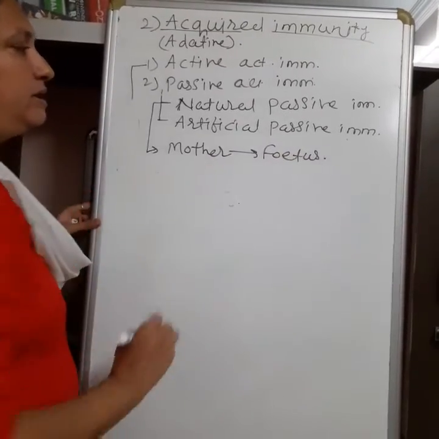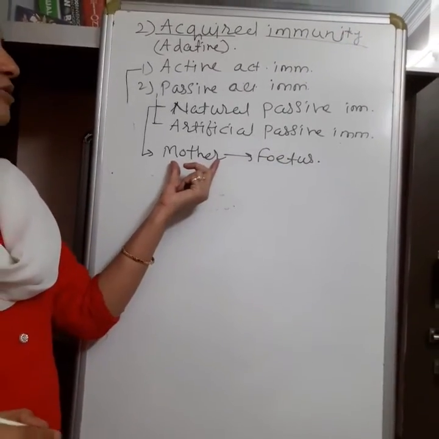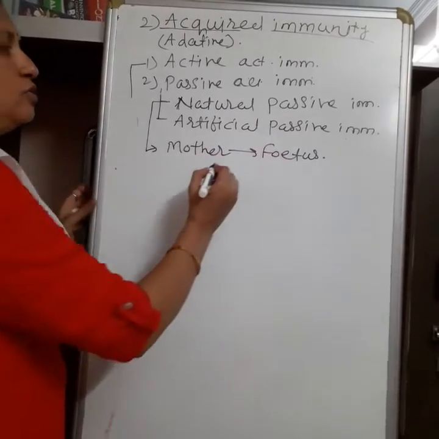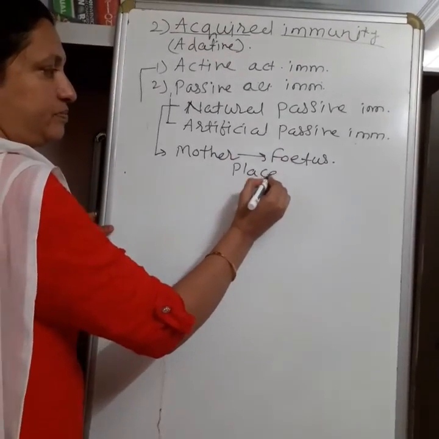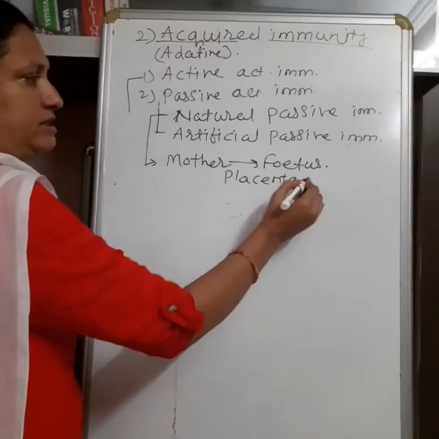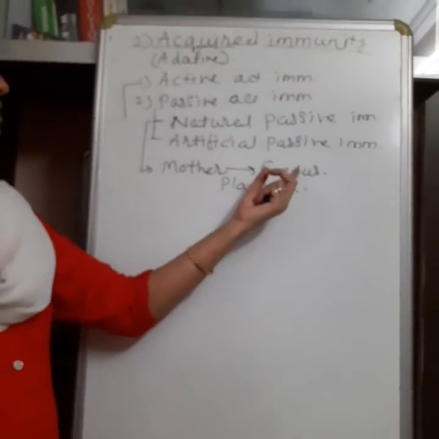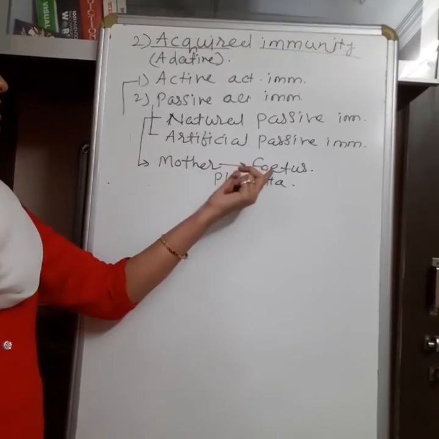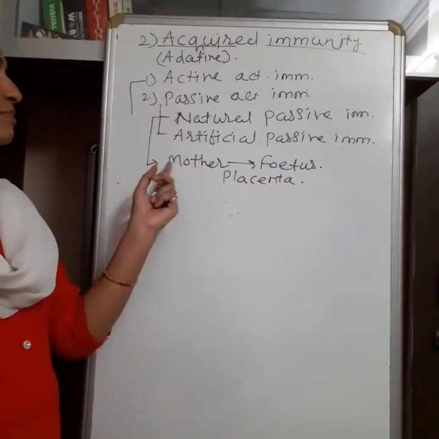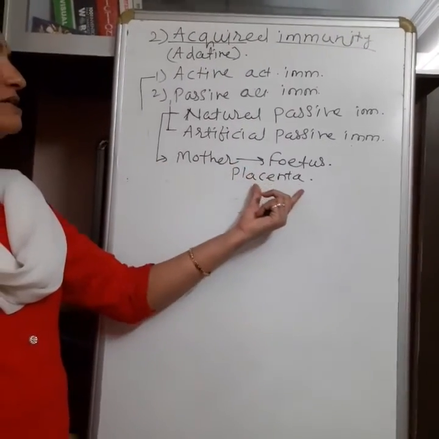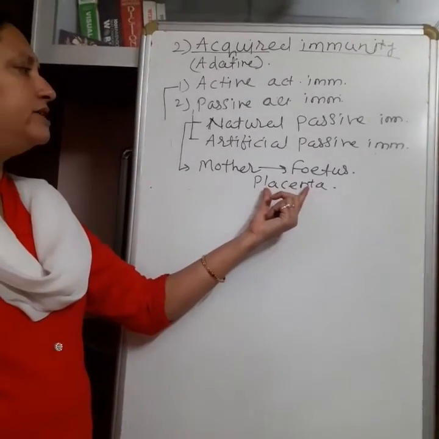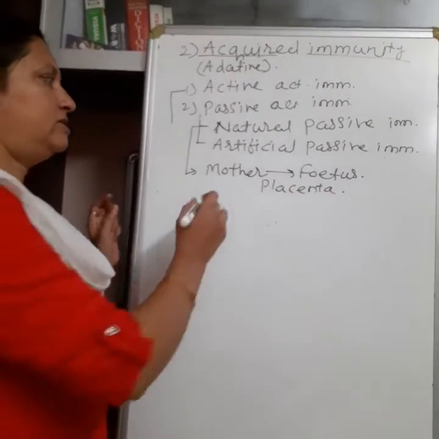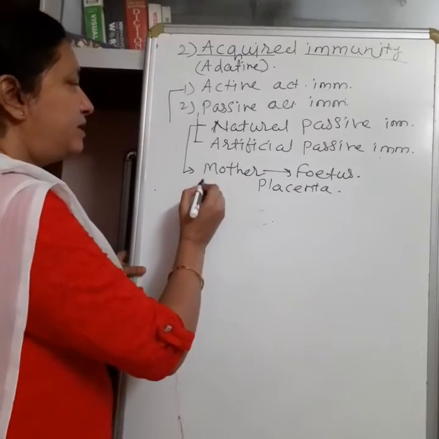Even before birth, the mother's antibodies come into the fetus through the placenta, and these antibodies help the fetus to protect from different microorganisms or diseases. But this immunity is short, its duration is less, so it is temporary immunity.